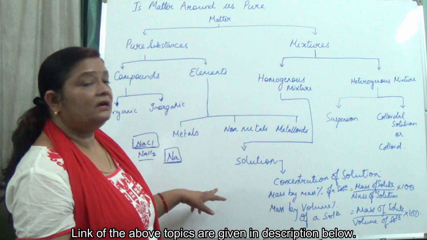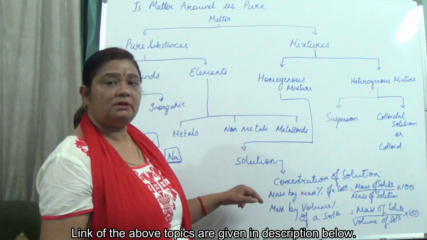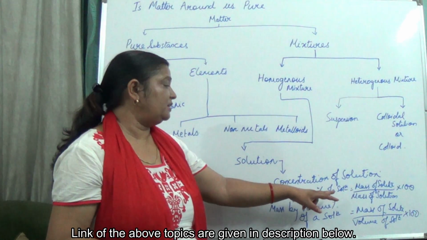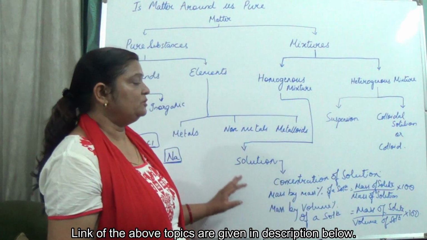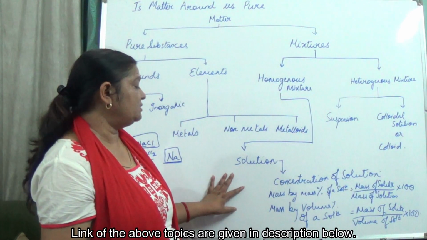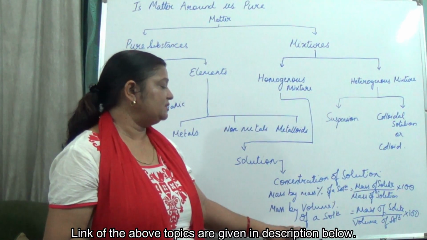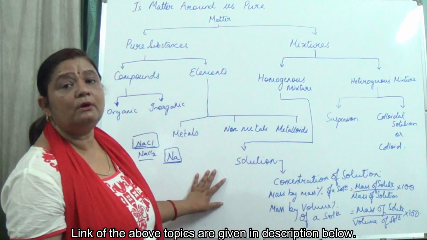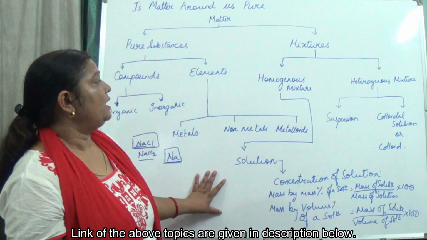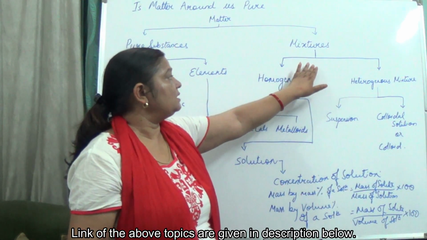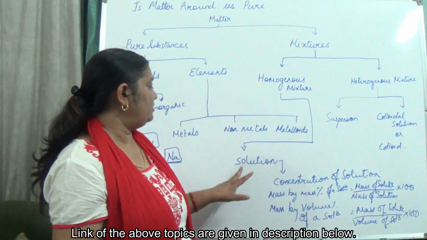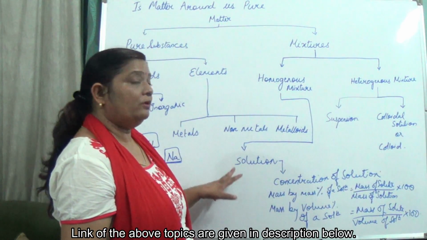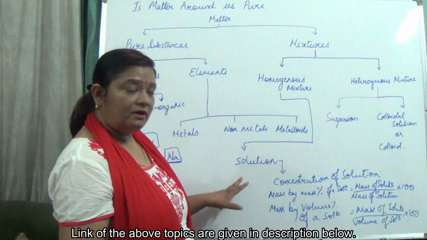And how do we work out the concentration of the solution? The mass by mass percentage of the solution can be found as mass of solute upon mass of solution, into 100, and the mass by volume percentage of the solution can be found as mass of solute upon volume of solution, into 100. Now, in a homogeneous mixture, where we have seen solutions, the particles are very small, uniformly distributed, with no boundary of separation.